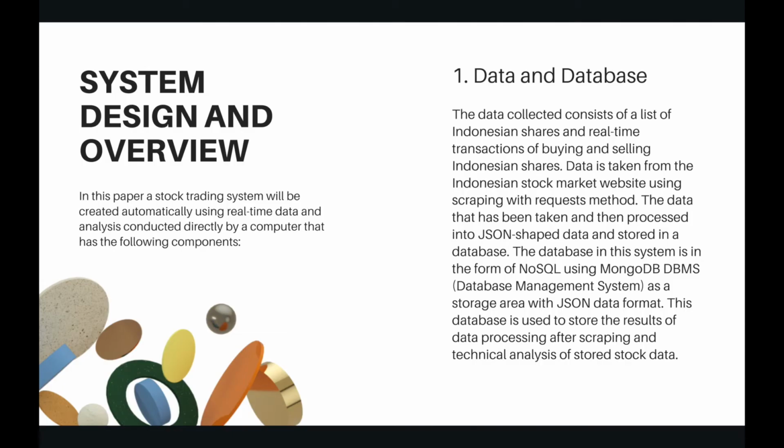In this paper, a stock trading system will be created automatically using real-time data and analysis, using the following components. The first is the data and the database. The data that we collect is from the Indonesian shares market. The data is taken from the Indonesian stock market website using scraping with the request method. The database that we use is NoSQL, using the MongoDB DBMS, database management system, as a storage area for scraping data. This database is used to store the result of data after scraping and the result of data after processing.